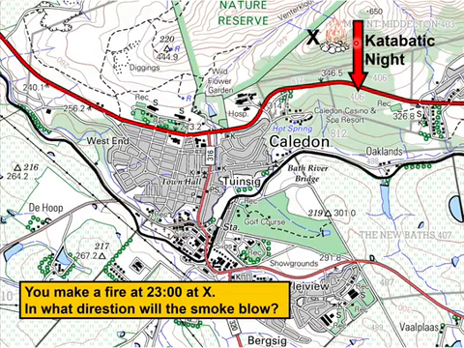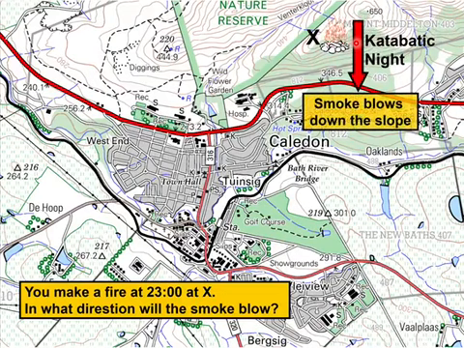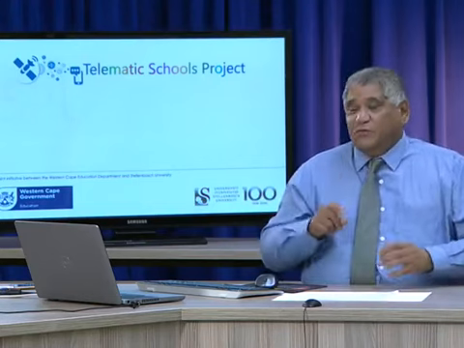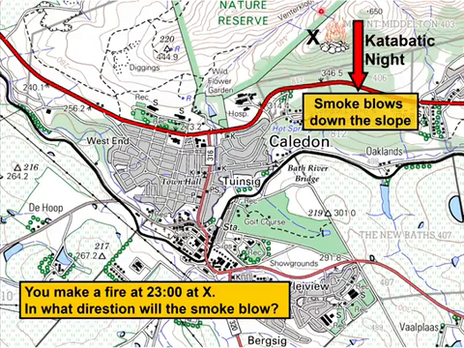In other words, what's going to happen is that the smoke will blow down the slope. Now, can you see what's very important here? I won't be able to do this with all the maps because this is time consuming. If you read this map, you would have noticed there's the brown, right? Let's have a look at the map. Here you would have noticed there's the brown.